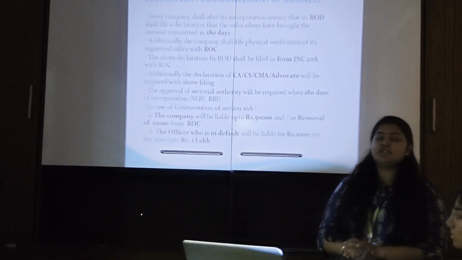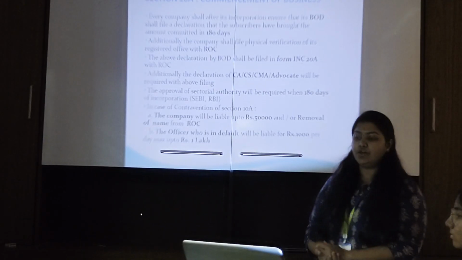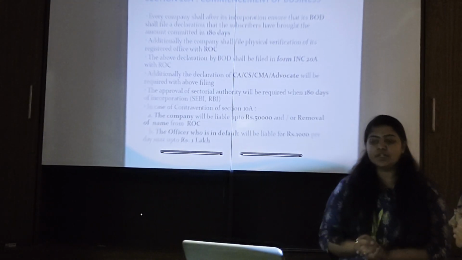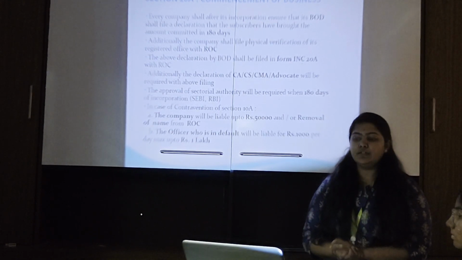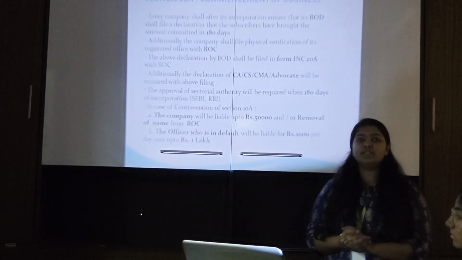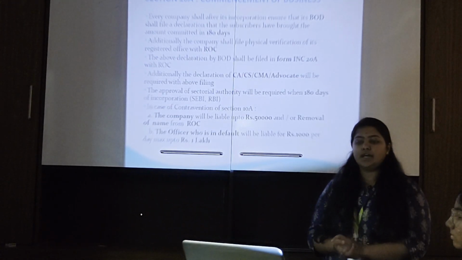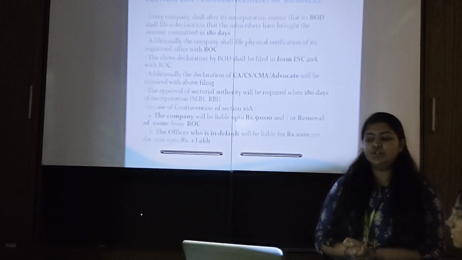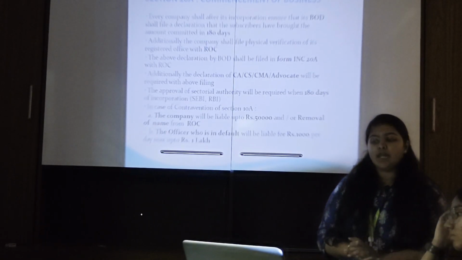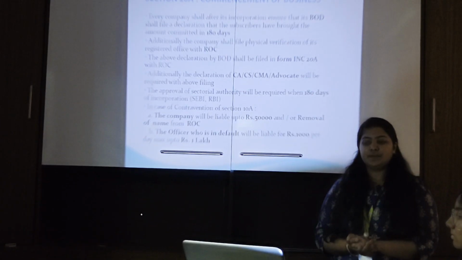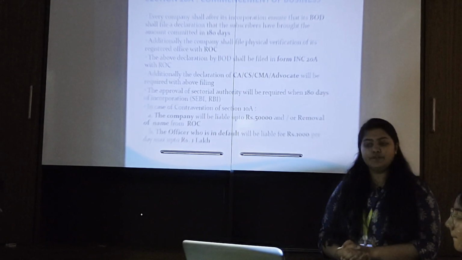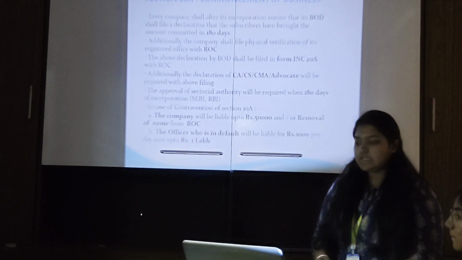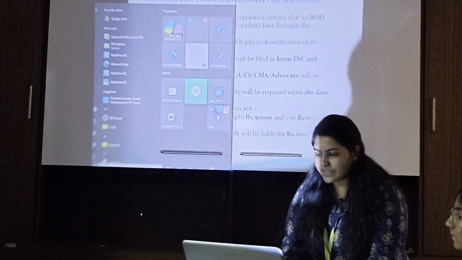The above declaration by the board of directors shall be filed in the form INC 20A with ROC. Additionally, the declaration of a CA, CS, CMA or advocate will be required with the above filing. The approval of the sectoral authority, that is the approval of SEBI and RBI, will be required within 180 days of incorporation. In case of any contravention of section 10A, the company will be liable to rupees 50,000 and/or for removal of the name from ROC. Then the officer who is in default will be liable for rupees 1,000 per day, maximum up to rupees 1 lakh.